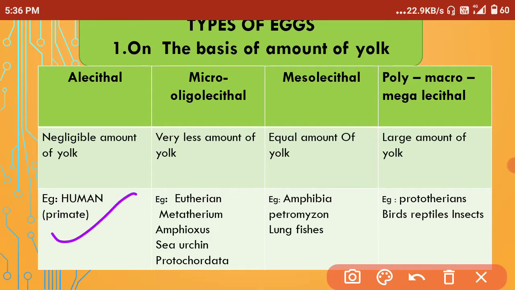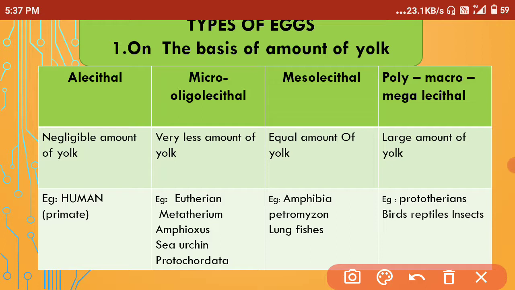Now micro and oligolecithal eggs have many examples: eutherian mammals, metatherian mammals, amphioxus, which is also known as lancelet, sea urchin, which is an echinoderm, and protochordates, meaning urochordates and cephalochordates. They both have microlecithal eggs. So just learn it anyhow, that eutherian mammals, metatherians, amphioxus, sea urchin and protochordates have microlecithal eggs.